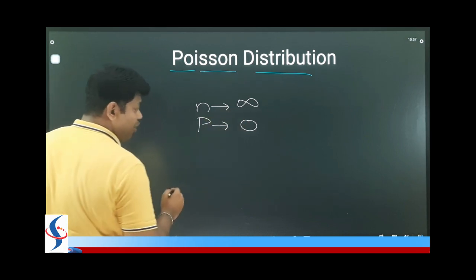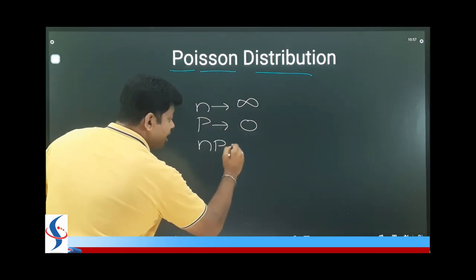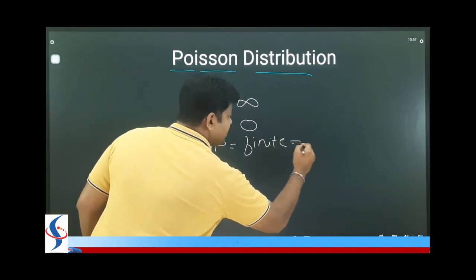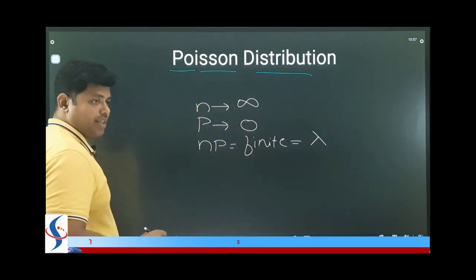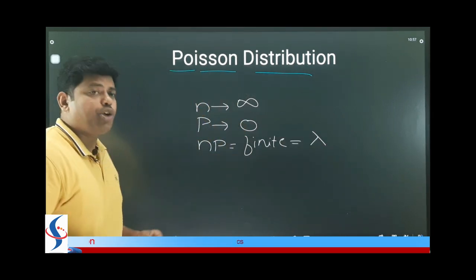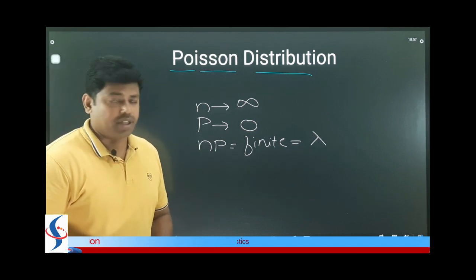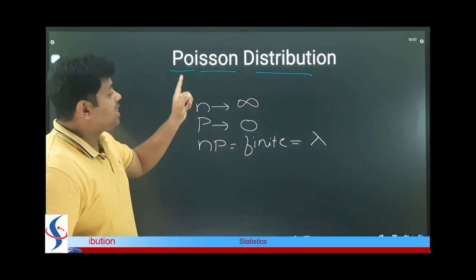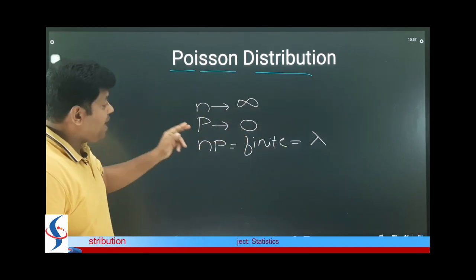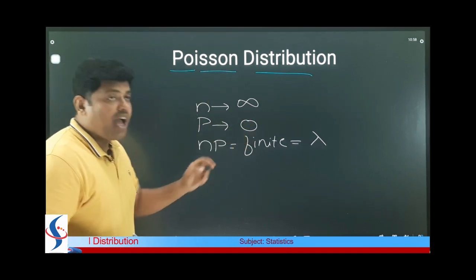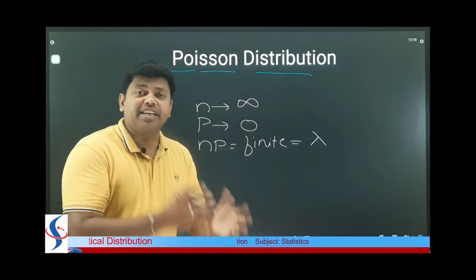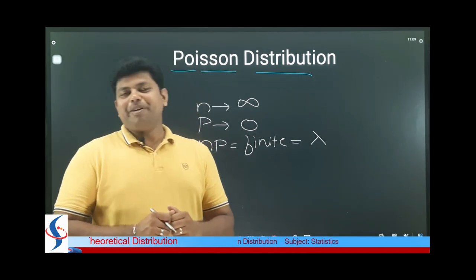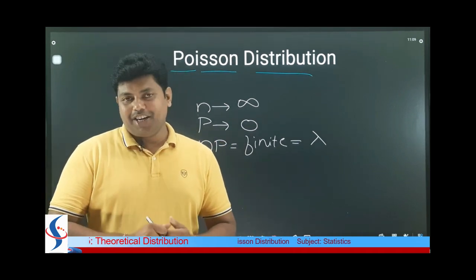You have to remember these 2 points. And np is always a finite number, and it is always denoted by the symbol lambda. So these are the 3 main points you have to remember for Poisson distribution. That is, Poisson distribution is used when n is large or tends to infinity, p is small and tends to 0, and np is equal to a finite number denoted by the symbol lambda.